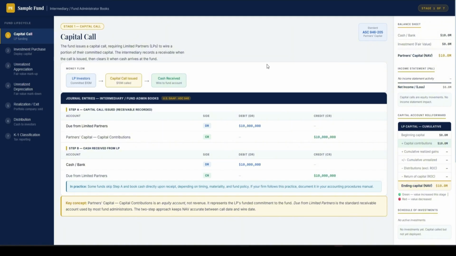This is a mini course about the capital flows from the accounting perspective. So we are going through a mini cycle of the private equity investment and walk through how to book the entries. I will put this link into the description and you can visit by yourself. This is just an HTML file I dropped in my GitHub.